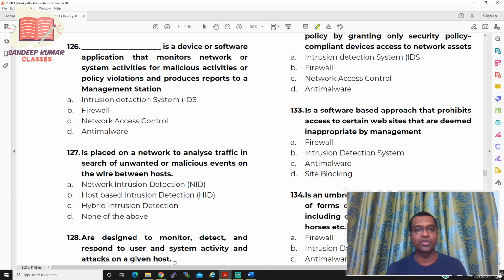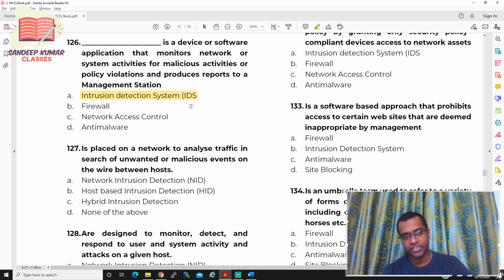So generally, it's a software application. What is a software application that monitors malicious activities? So it is not firewall. Firewall is something which protects from a public network. Network access control is just about granting authentication and authorization. Anti-malware is about malicious software. So the right answer for question number 126 is IDS. What is IDS, sir? Intrusion detection system. It's nothing but an application software that monitors the system activities. So the answer for question number 126 is intrusion detection system.